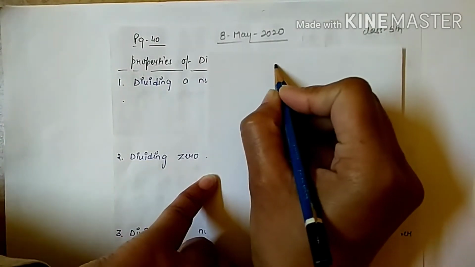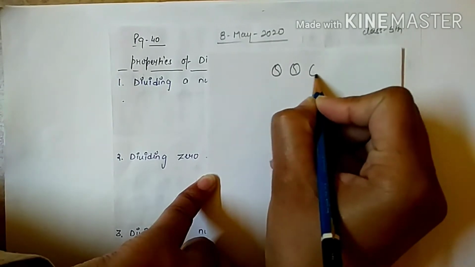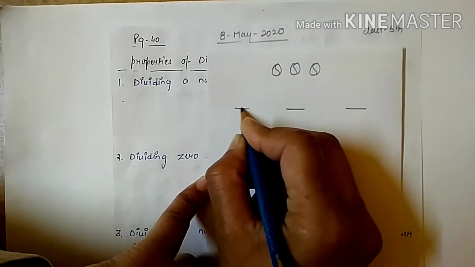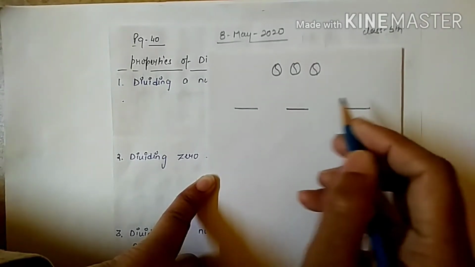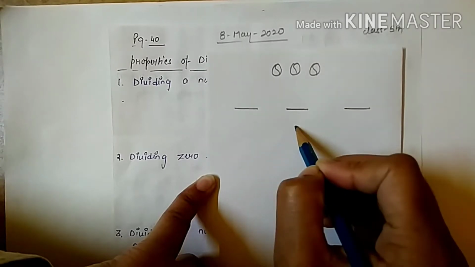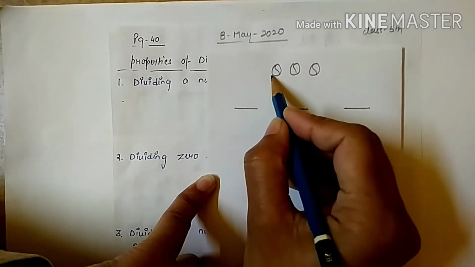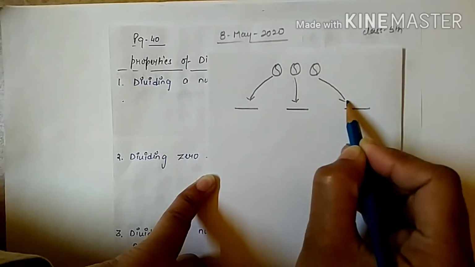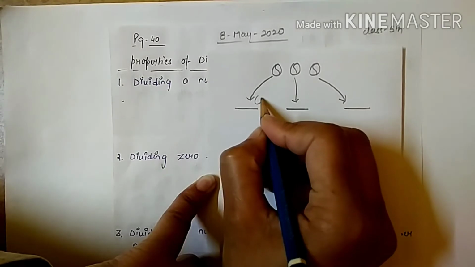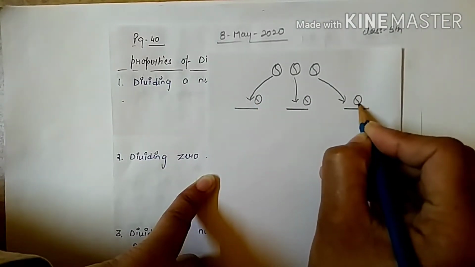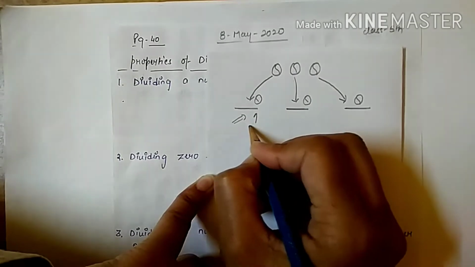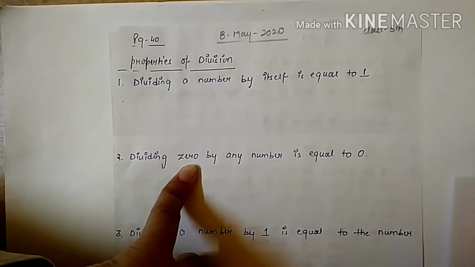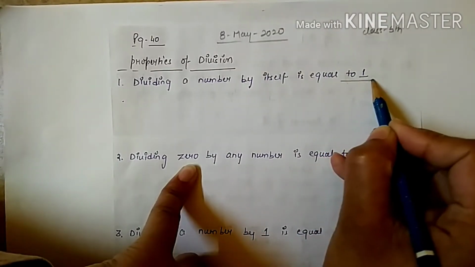Suppose I have 3 balls and there are 3 boys there. I have to divide these 3 balls among these 3 boys. So what will happen here? I give 1 ball to 1 boy, second ball to second boy, third ball to third boy. Then how many balls will each boy get? Each boy will get only 1 ball. So this is the first property. When we divide a number by itself, the answer will be 1.